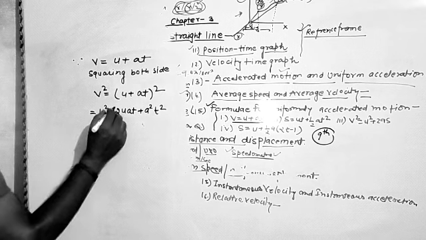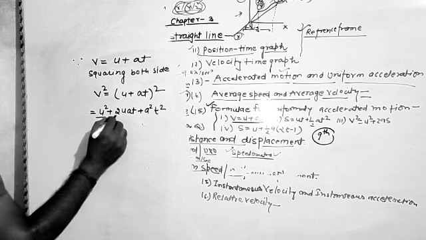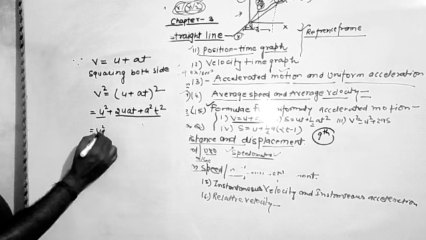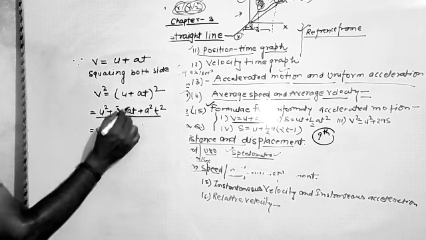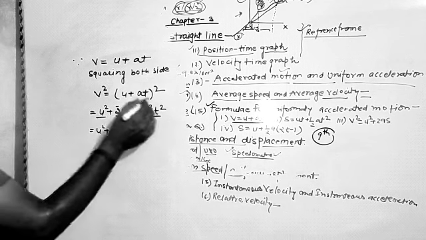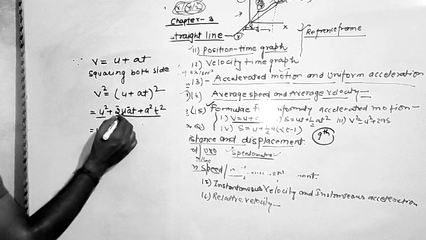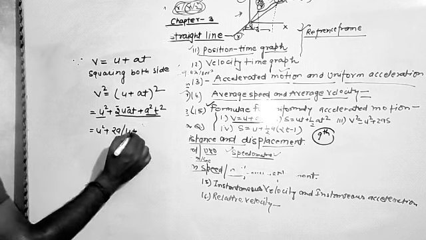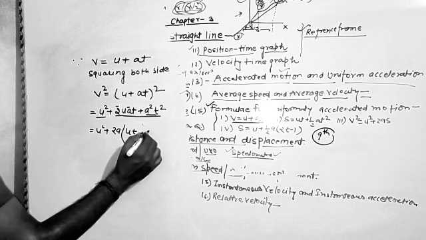Now here we have the terms u square, 2uat and a square t square. Here we are going to take the term 2a common. When we take the common term 2a from this combined expression, we have here ut, and in this term we have only at square by 2.